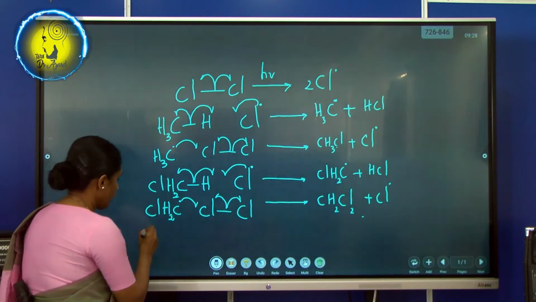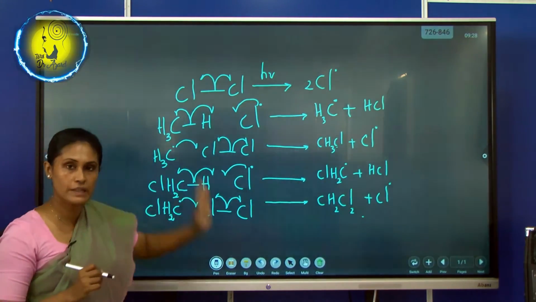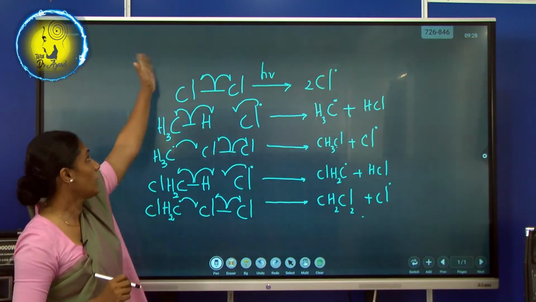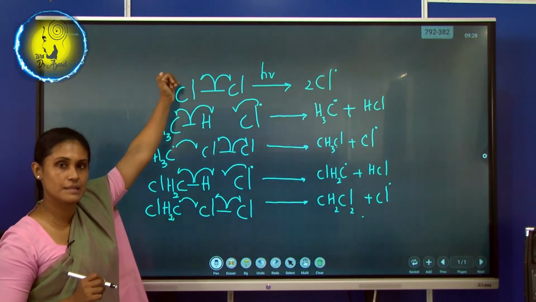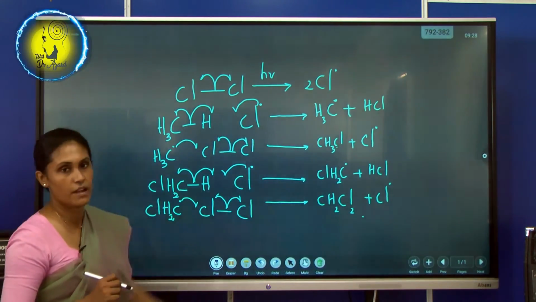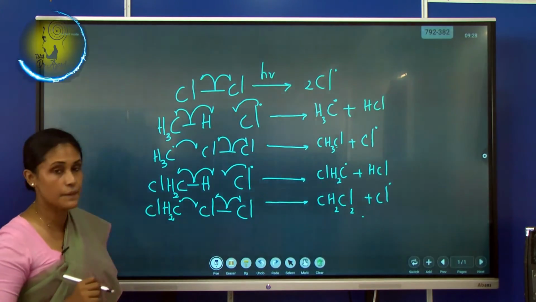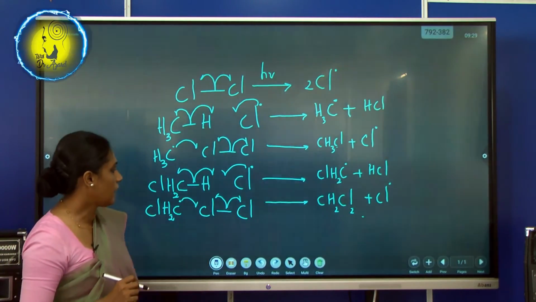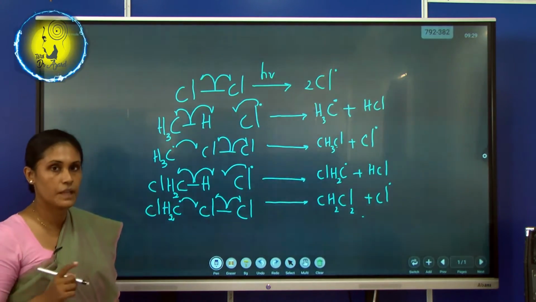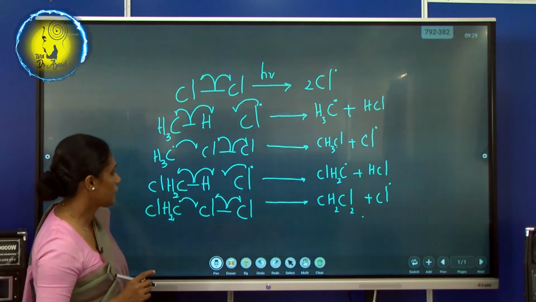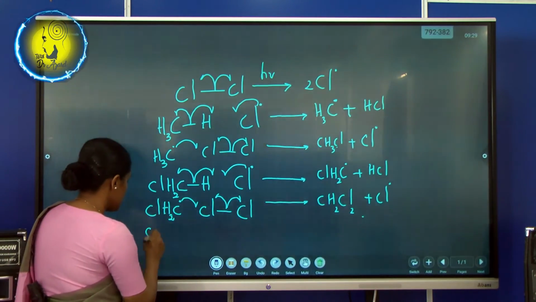Right. I won't show all the steps on the board. I'm not tall enough to use this part. That's a disadvantage for me. But anyway, I won't show all the steps. There should be 8 steps. I know I can't write all the steps here, but anyway, we'll try. Right.